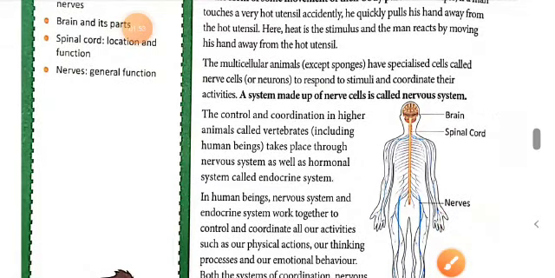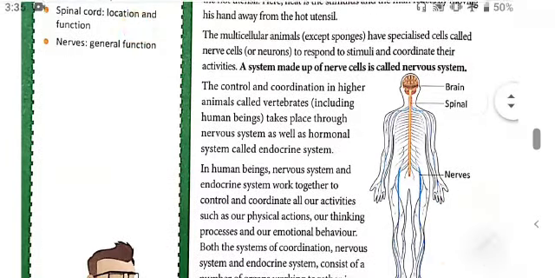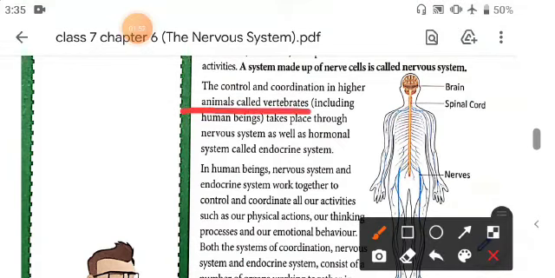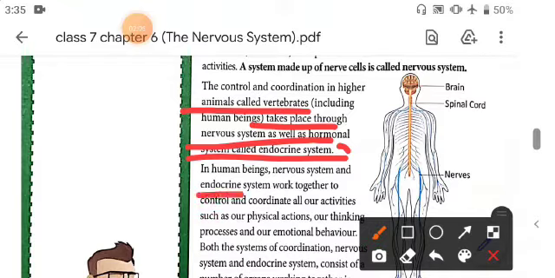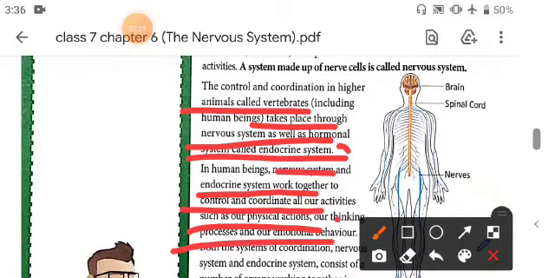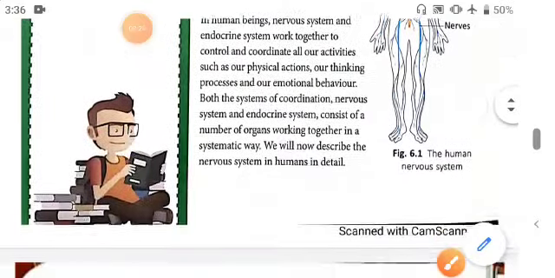Control and coordination in higher animals, that is vertebrates, takes place through the nervous system as well as the hormonal system, that is called the endocrine system. In human beings, the nervous system and endocrine system work together to control and coordinate all our activities, such as our physical actions, our thinking process and our emotional behaviors.